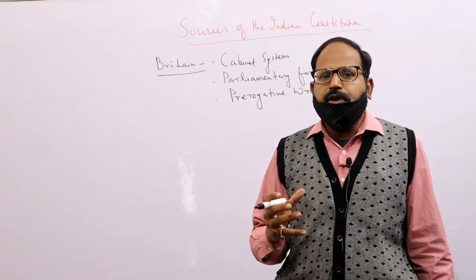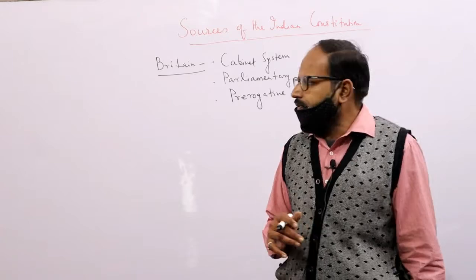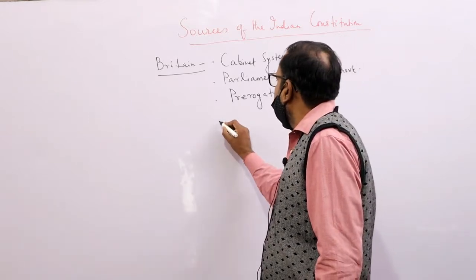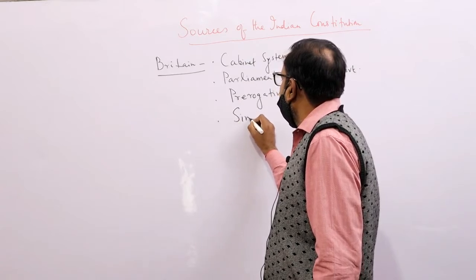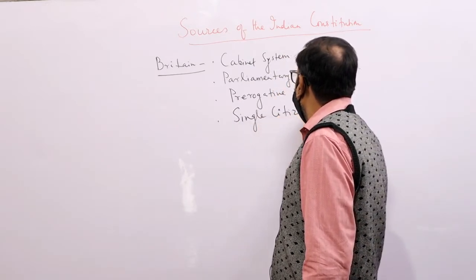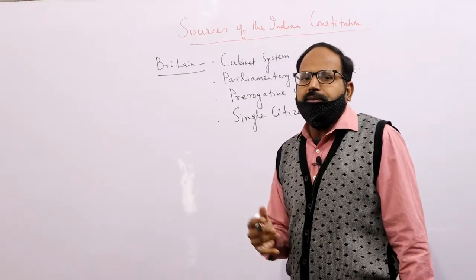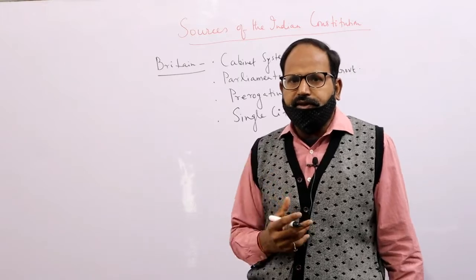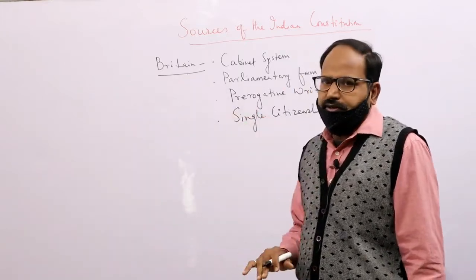So the concept of prerogative writs has been taken from the British Constitution. Then we have the concept of single citizenship. In India, we have single citizenship. We are Indian first. So this single citizenship has been taken from the British Constitution.